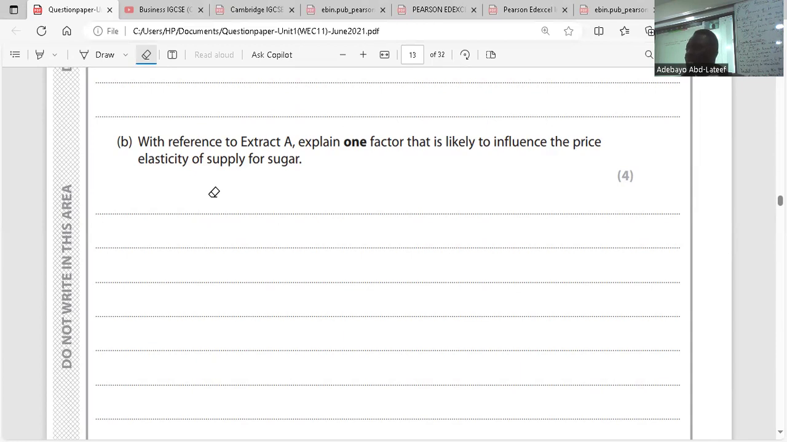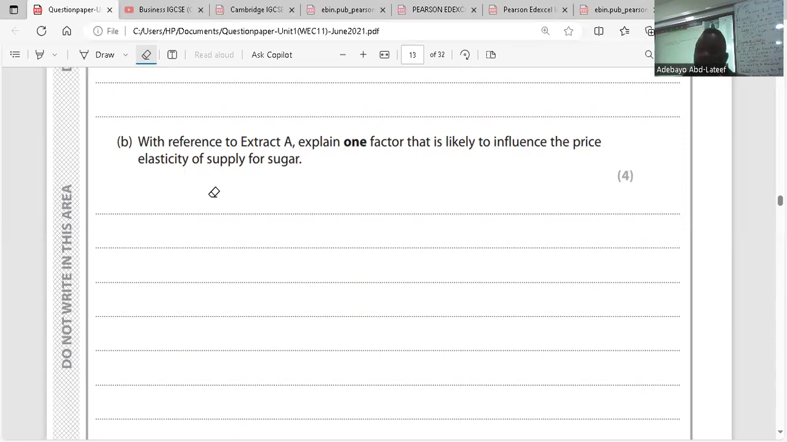When we talk about price elasticity of supply, it means what happens when prices change. Suppliers want to produce more when prices increase. But what are the conditions that will allow them to supply more? One of the conditions is spare capacity or storage capacity. If they don't have storage capacity, no matter what the price might be, they won't be able to produce more because there's no place to store it. Do you get the point here?